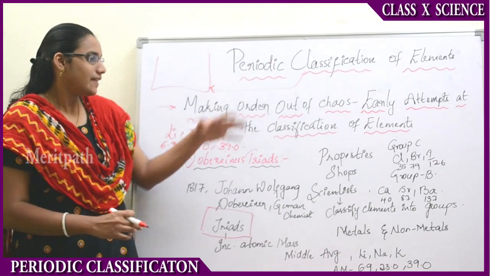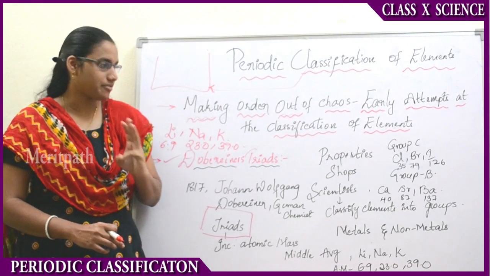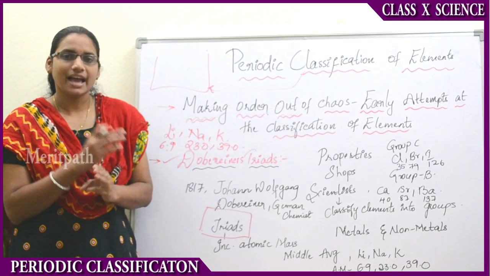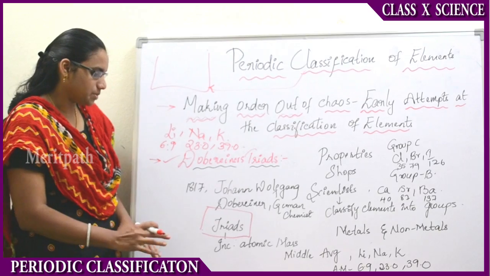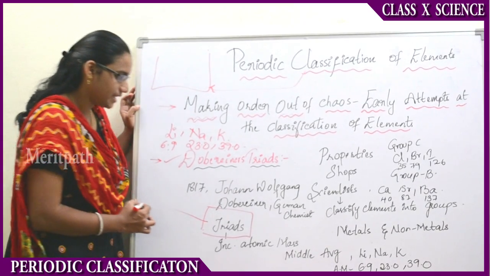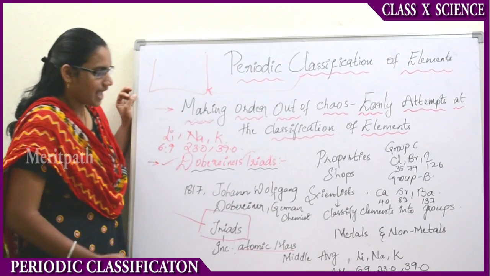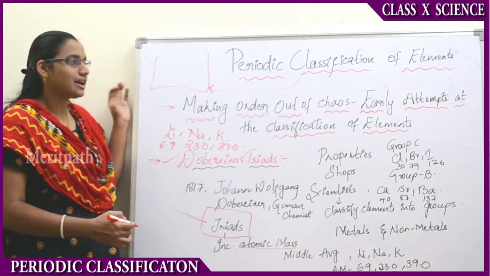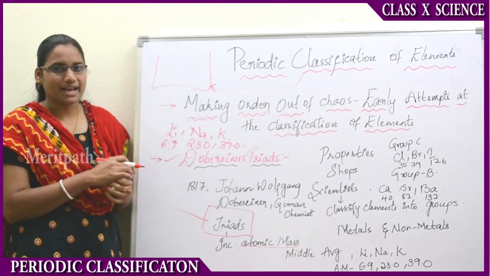These three groups are said to be the triads of Döbereiner, based upon atomic mass. Let us discuss the other classifications invented by other scientists.